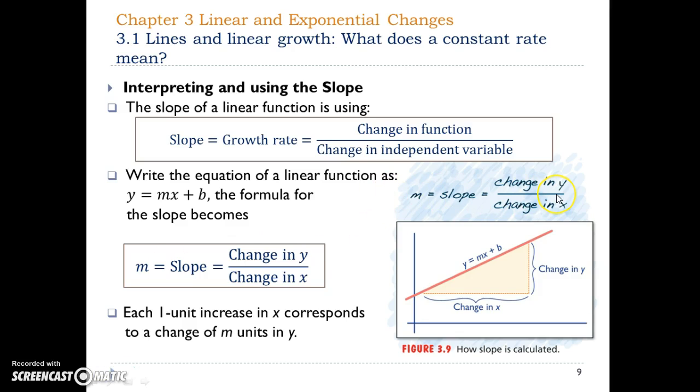Why do we need this formula? In many cases, we don't know the growth rate, we don't know the slope, but we do know some values of the function. We have some ordered pairs from the function, and we can find the growth rate using 2 points. All you have to do is find the difference in y coordinates and divide that by the difference in x coordinates.